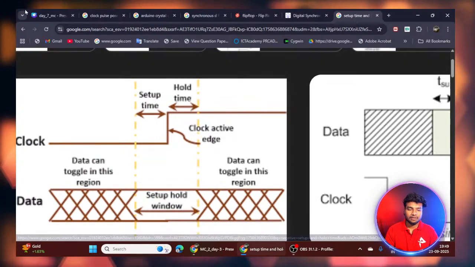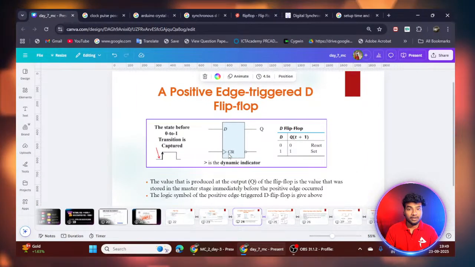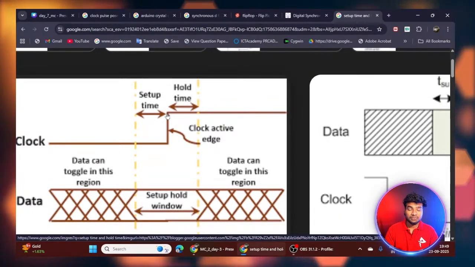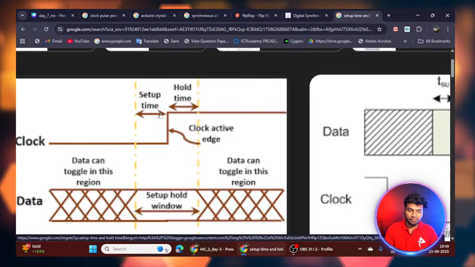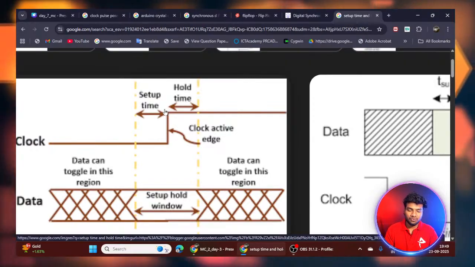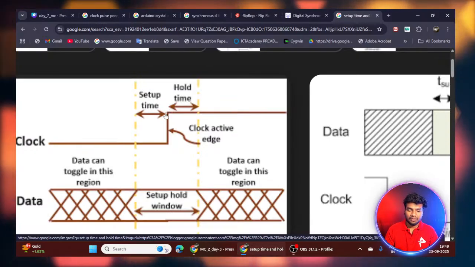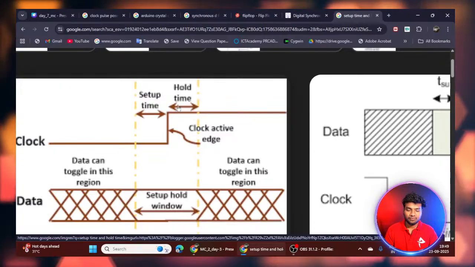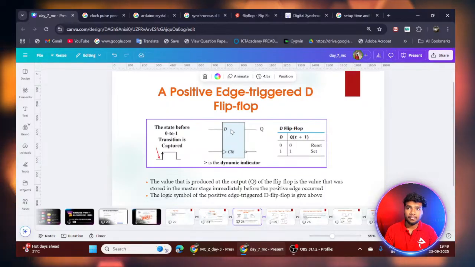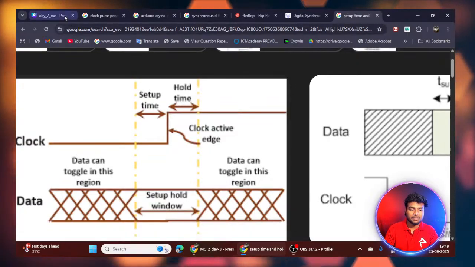Here I'm giving 0 as input for the D flip-flop. Before the positive edge, before the 0 to 1 transition, it will take some time. Before the edge the D signal must be stable, and then it will receive the 0 value, and after the edge it must also be stable.